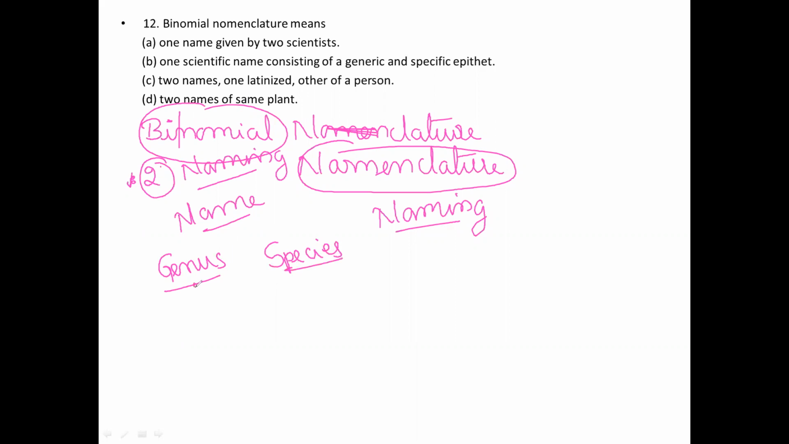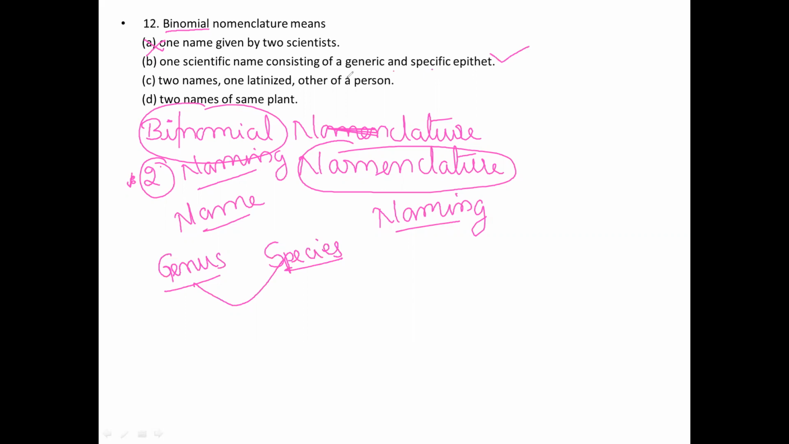So both these two things are included, so that we are going to call it binomial. That name itself indicates binomial. Nomenclature means naming. By giving two names, we are going to name any one of the species, specimens or organisms. For that reason, one name is a wrong option. One scientific name consisting of generic and specific epithet is the correct option for this.